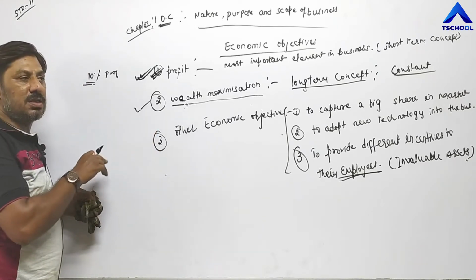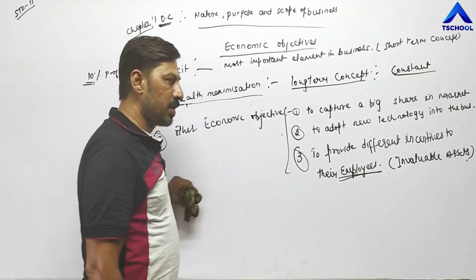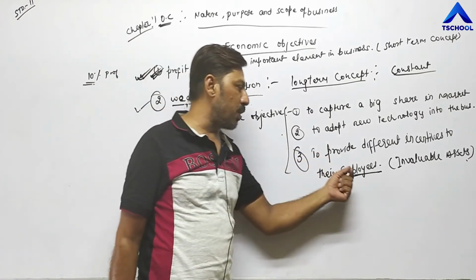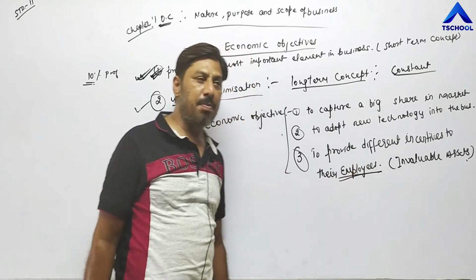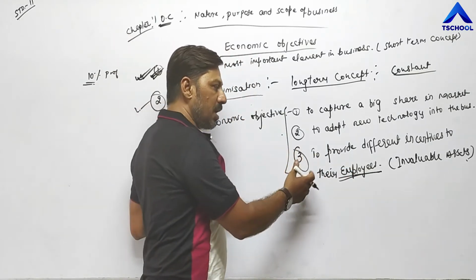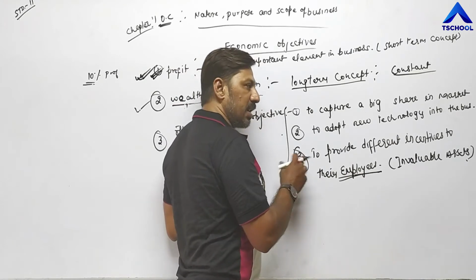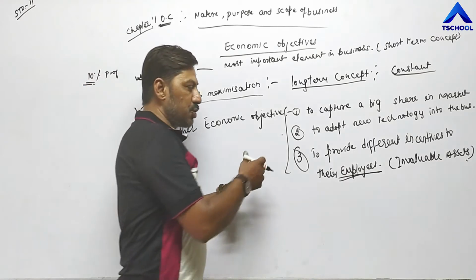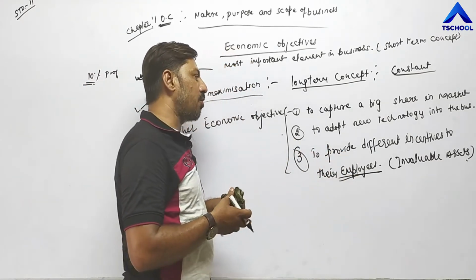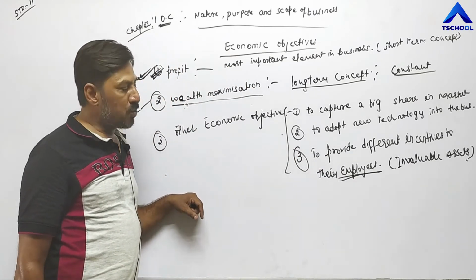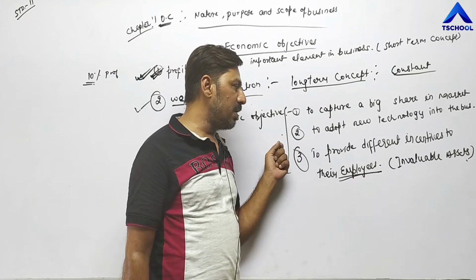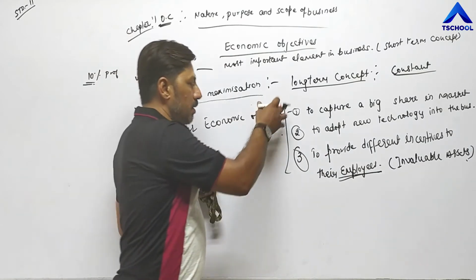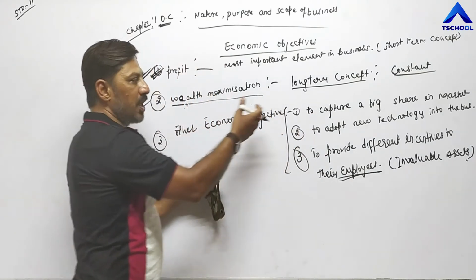Who are utilizing machineries or raw materials? Employees or workers. That's why it is the responsibility of the business unit to provide maximum satisfaction to their employees, by paying commission, bonus or gifts on some occasions, and by increasing their salary after regular intervals. Besides this, other incentives, for example, medical facilities should be given to employees. Accommodation facilities, many organizations are also providing. So different types of incentives should be given by the business unit to make employees more and more satisfied.